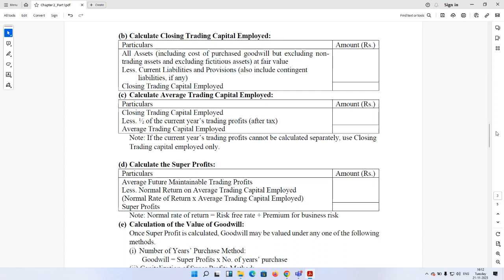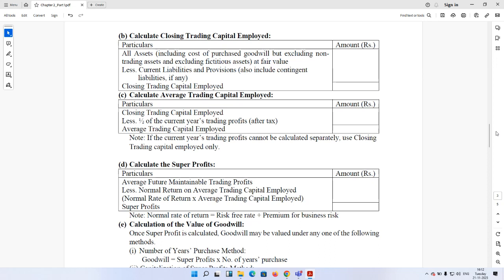Why is it so? Because profit is earned during the year. So if from the profit, average maintainable trading profit after tax, we need to deduct certain basic profit, minimum profit, that profit should also have a concept of during the year and not at any point at the end of the year. Suppose the opening trading capital employed was 5 lakh, but at the end of the year, there is capital employed only 1 lakh. So if we consider that 1 lakh closing trading capital employed, then normal return will be very less and a higher amount of super earning capacity will be reflected, which is wrong.